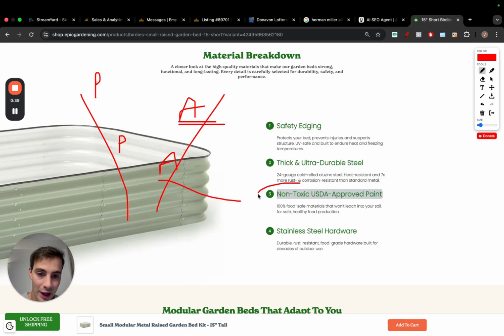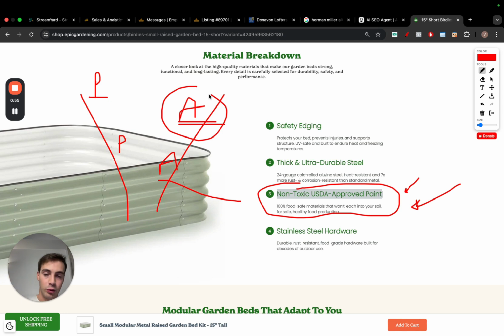And the only reason why it's mentioned or cited is because they have this one-liner on their site that talks about it, right? They have no blog post talking about it. They have nothing super in-depth or trying to optimize to rank on Google for that. They just have this one-liner on their site. And it's enough because, again, based off your prompts, the AI is just going across the web and searching, clicking Reddit links, clicking your website, browsing your site, browsing the competition to know who has this or who hasn't, based off your prompt, which now is, hey, I'm looking for ones that have non-toxic paint. And so the AI is going to be going over and doing all that again and finding, okay, actually, there's this one site that sells non-toxic USDA-approved paint garden beds. Here's a link. Hopefully that made sense.